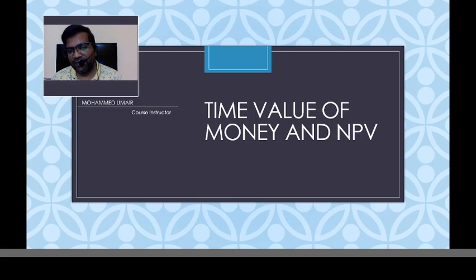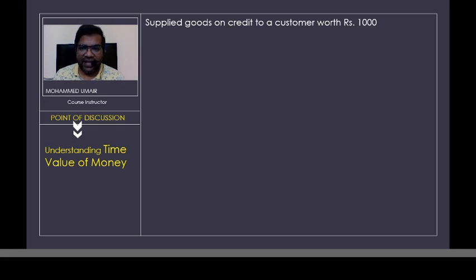Therefore, let us first understand what exactly the time value of money is, so that you are better prepared to understand the concept of the net present value technique of capital budgeting. So I'm giving you three situations, and let us do a critical evaluation of all these three situations. What happens if you choose any one of these alternatives?